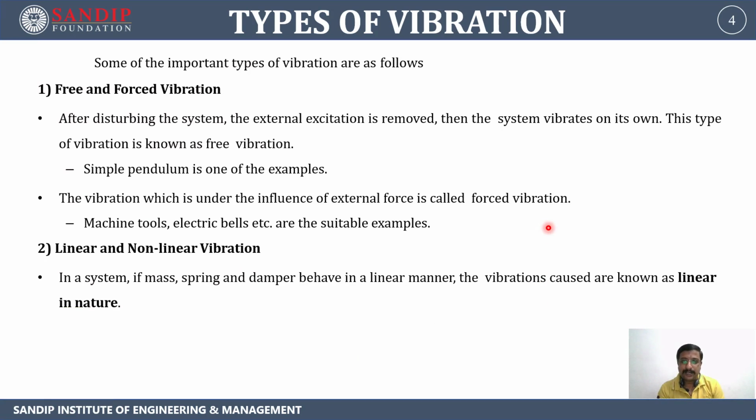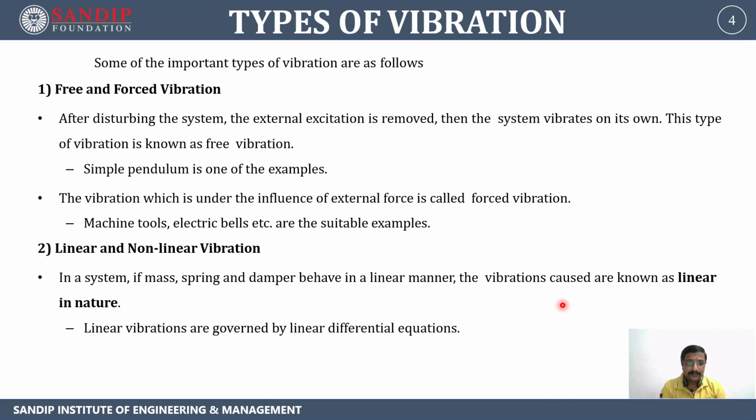If the body vibrates in the longitudinal direction, or in the direction of the application of the force, then that type of vibration is called linear vibration. These linear vibrations are governed by linear differential equations, which we have already discussed in the last unit, that is mx double dot plus cx dot plus kx equals 0. They follow the law of superposition.